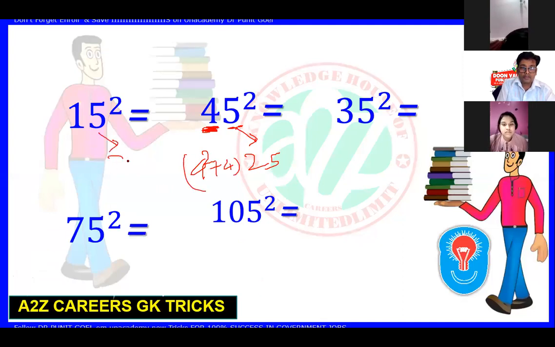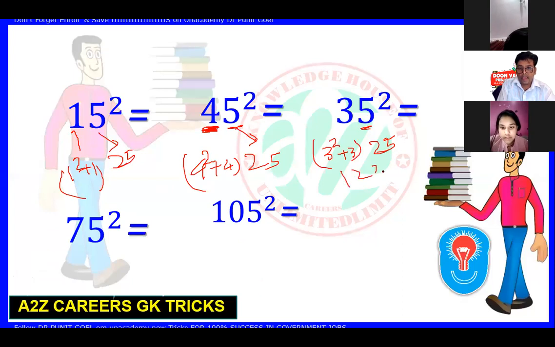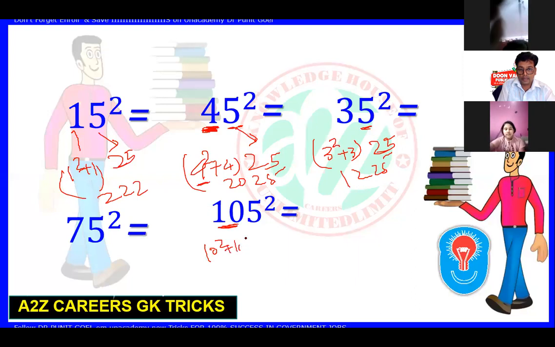Then 1 square plus 1 is 25, and 3 square plus 3 is 12, so 1225, 2025, and 3025. This square will be added the same digit and square of 5. I will tell calculating age also.